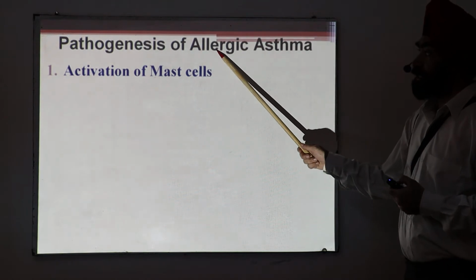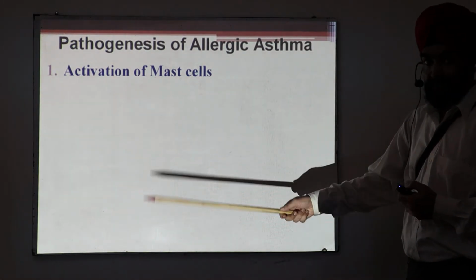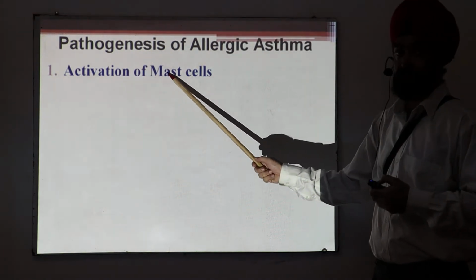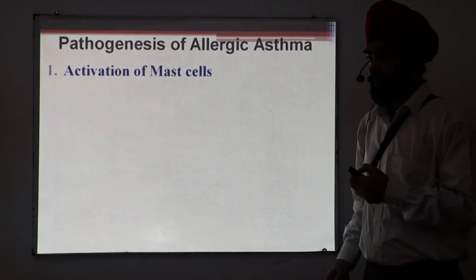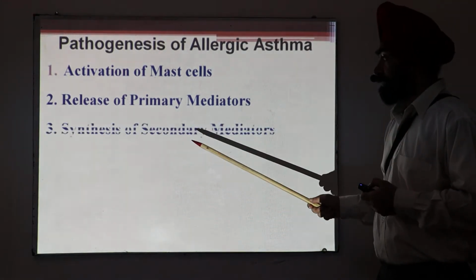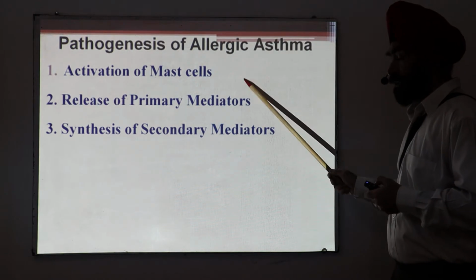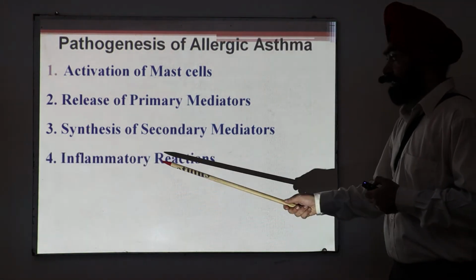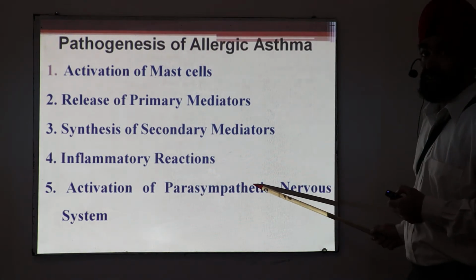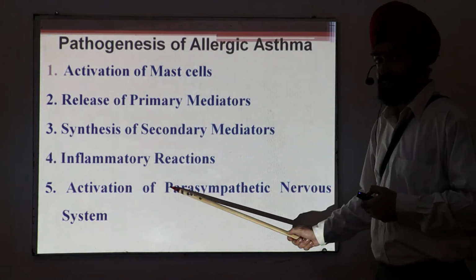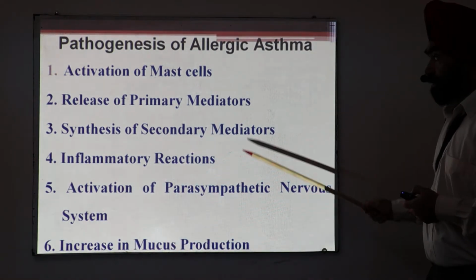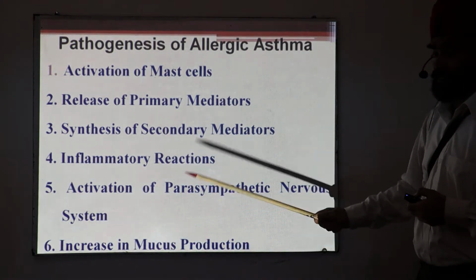We can discuss the pathogenesis under different headings. First, the role of mast cells, that means how they are activated. Then the role of primary mediators, then secondary mediators. We will discuss all these step by step. Then inflammatory reactions, then the role of the nervous system, particularly the parasympathetic nervous system, then mucus production, the increase in mucus production. We will discuss each one under a separate heading.